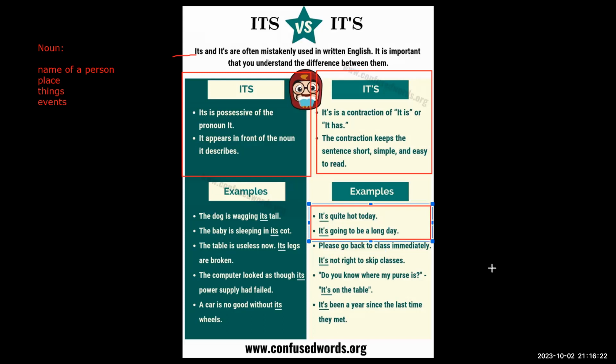It's quite hot today. It's going to be a long day. Okay. So if you will read this, you don't need to say it is. Read as it's because it was contracted. So you have to read it like it's quite hot today. You don't need to say it is quite hot today. Understand? Yeah. Okay.